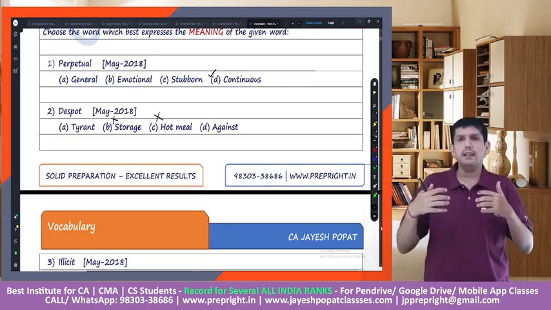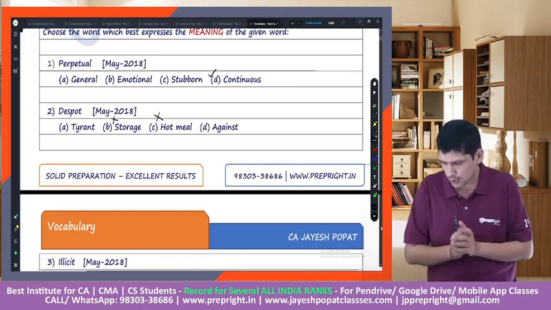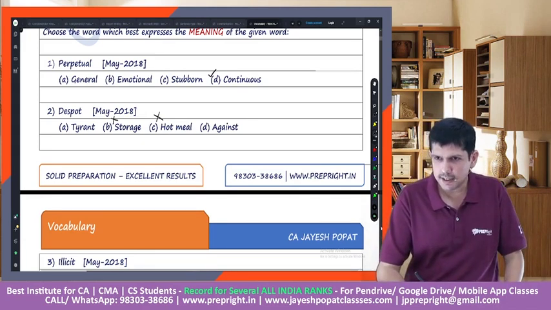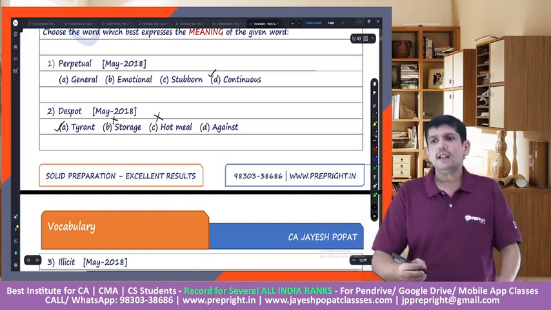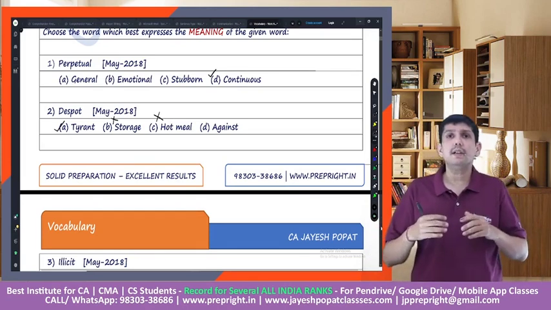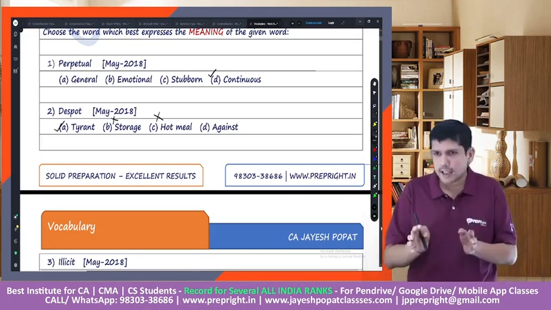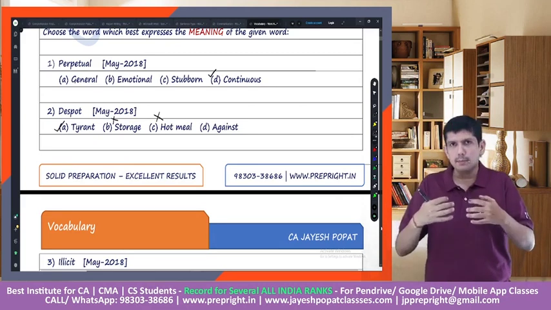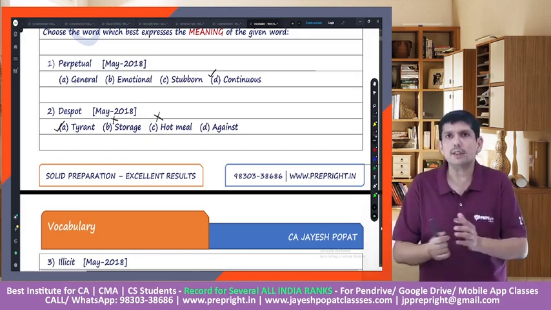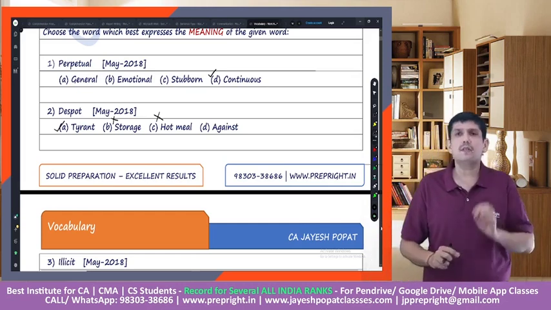So try to eliminate the options which you feel are not suitable and try to arrive at a suitable option per your choice. Some of you have said A in the chat and A is the correct answer. Despot means a dictator, somebody who is authoritative, somebody who tries to control people. That is known as despot. And tyrant would also have the same meaning, a dictator, somebody who is trying to exercise authority on somebody else. For those who said option A in the chat, great.